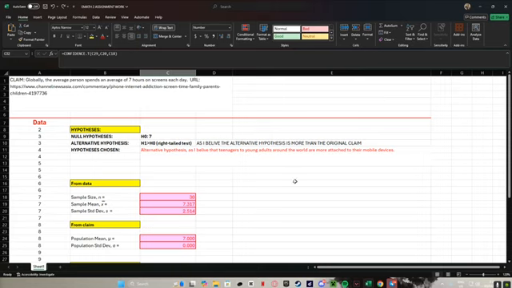The null hypothesis, or the population mean screen time, is equal to 7 hours. As for the alternative hypothesis, the population mean screen time is greater than 7 hours. As for that, it will be a right-tailed test. For the chosen hypothesis, based on the belief that teenagers and young adults are more attached to their mobile devices, the alternative hypothesis H1 is chosen.